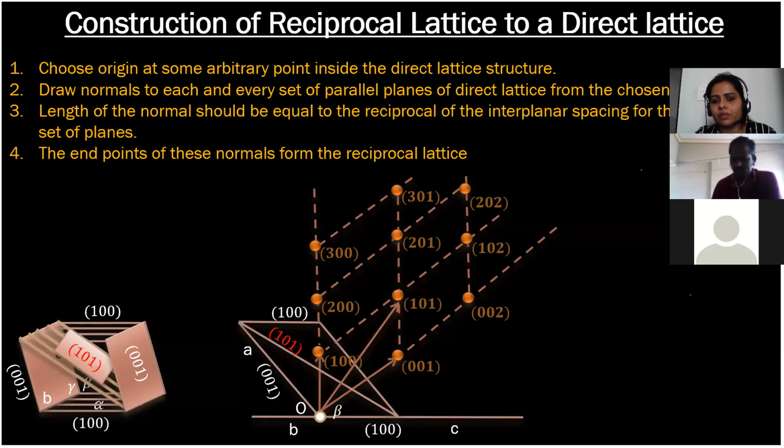Yes, ma'am, for an arbitrary lattice. I don't think it is a unit cell, and it is not basically a crystal structure. We will get back to you later, because it's not a normal question. It's something else, a very special case actually.